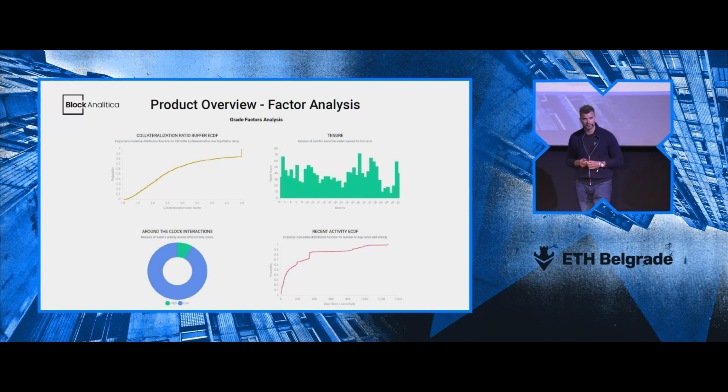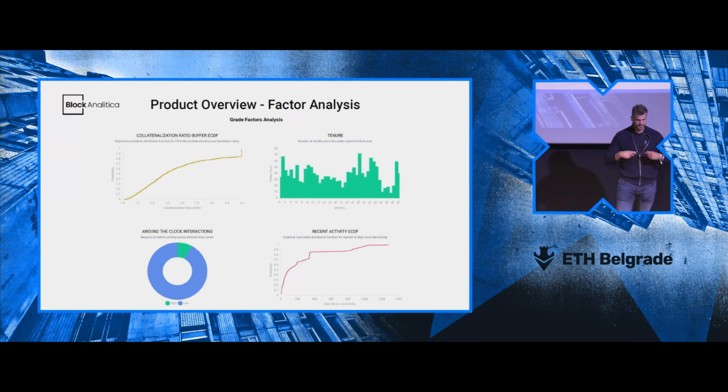Then we also have the tenure, because intuitively, the longer somebody uses the Maker system, because we are taking the time of the first open vault by that wallet, the more experience the wallet owner has, the less likely it is to be liquidated. And then we can derive some kind of insights that give us signals to the machine learning model.